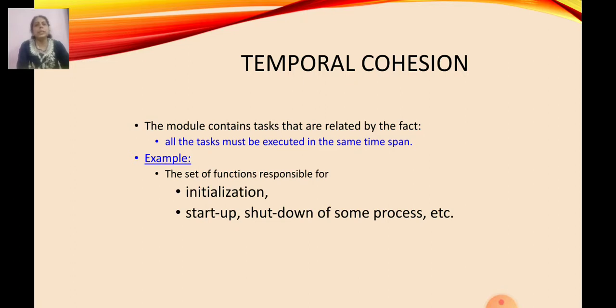Example, the set of functions responsible for initialization, startup, shutdown of some process, etc. Means when the module has functions which can be executed at the same time span, that is known as temporal cohesion. Like shutdown of a process, starting of a process, initialization of a process. So these are known as temporal cohesion.